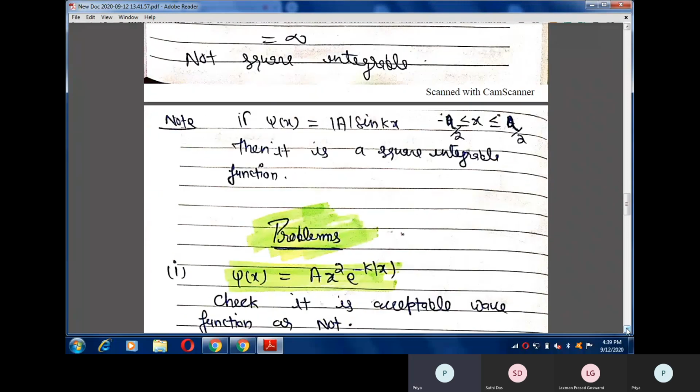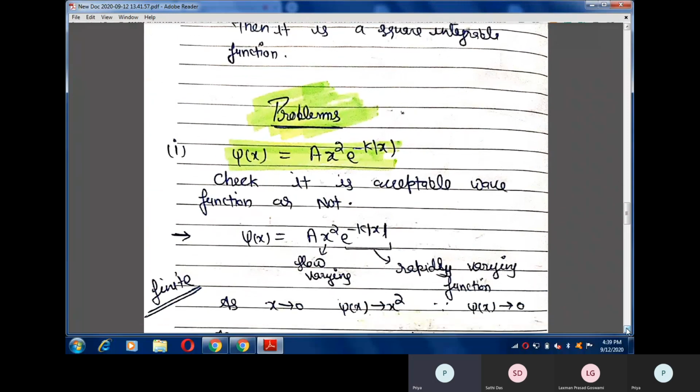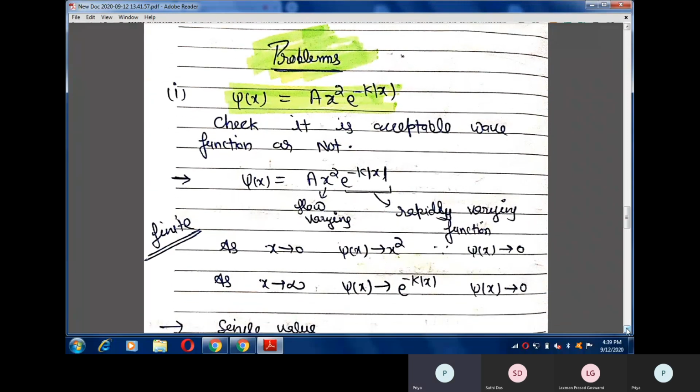Okay, now next, I will discuss some problems in order to clear all the concepts. First of all, we have to check whether this is an acceptable wave function or not. We can clearly see that this mathematical function is made of the multiplication of two functions, that is x square and e raised to the power minus k mod x.